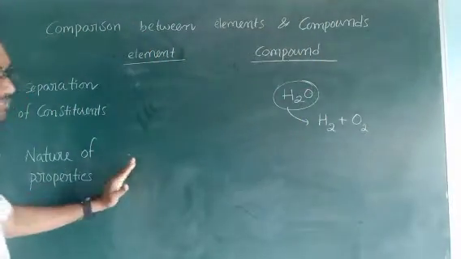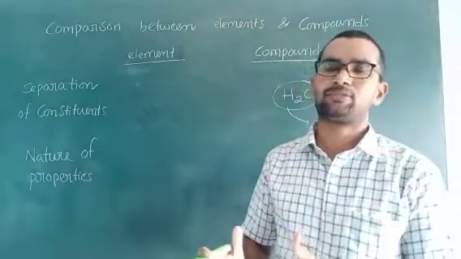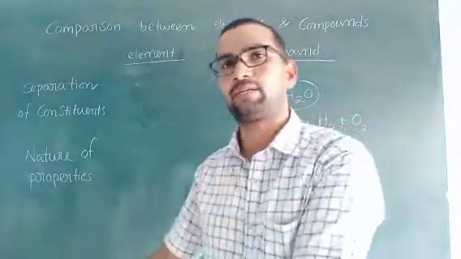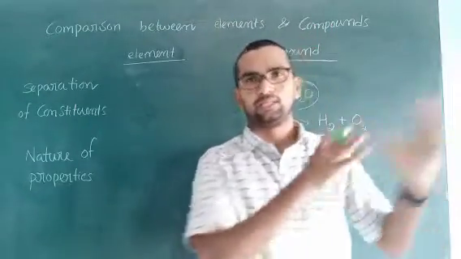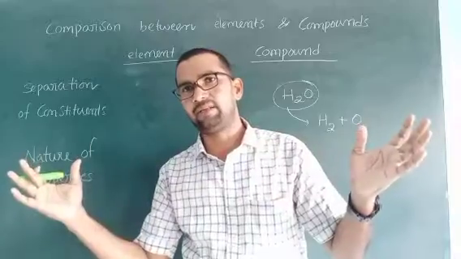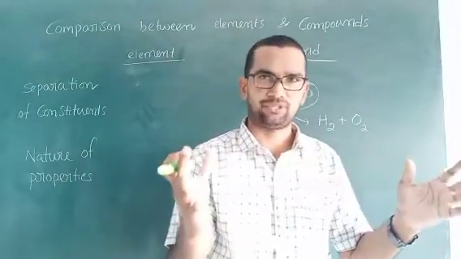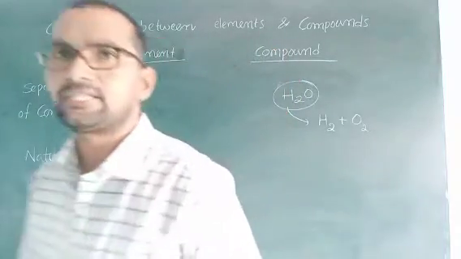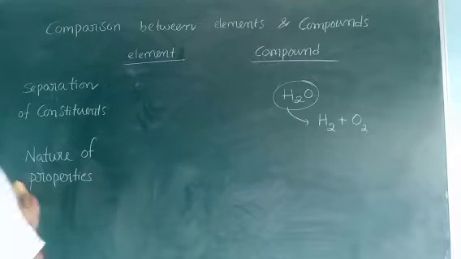Here also elements, from one element to another element, properties are different. Iron atoms show one type of properties. Zinc metal or zinc atom shows different type of properties. That's why different properties for different elements, different properties for different compounds. Okay, right. This is about the comparison between elements and compounds. Right. Now come to the next point.